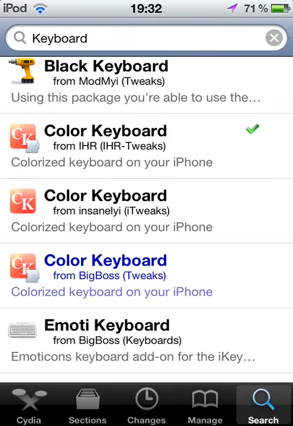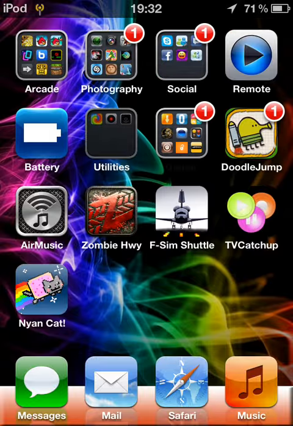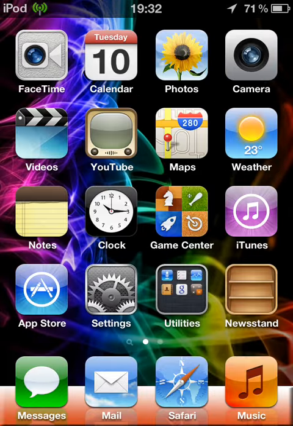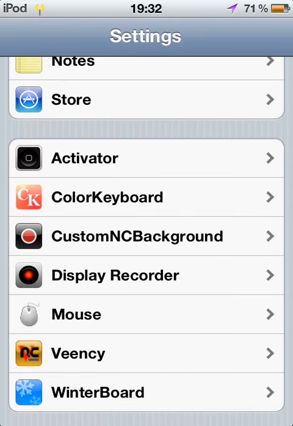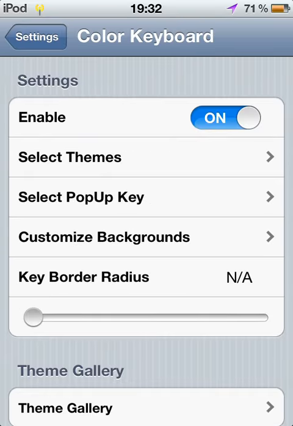So after that, you want to exit out of Cydia, and your device will have to restart Springboard. So just let your device respring, and then you want to go into your settings menu, and then you want to go down until you find Colour Keyboard, and here you go.